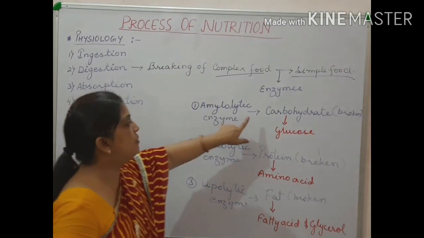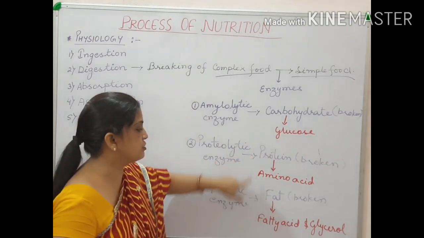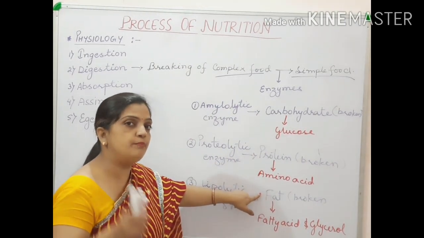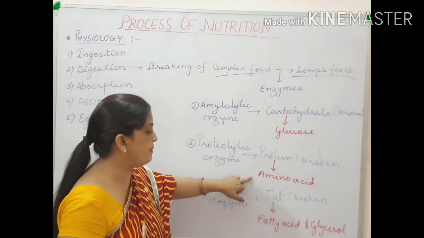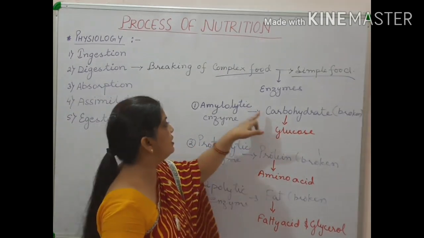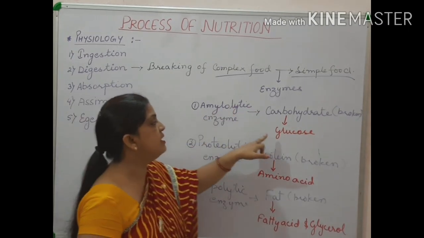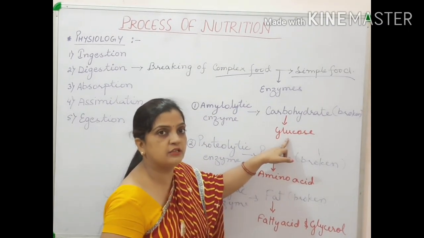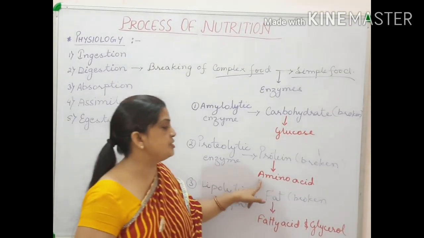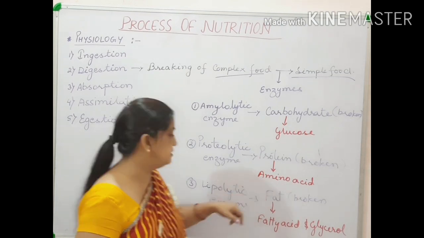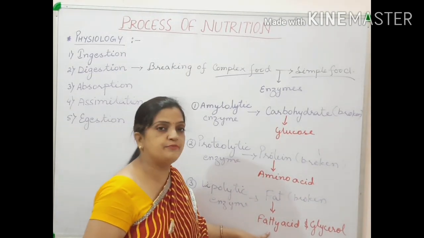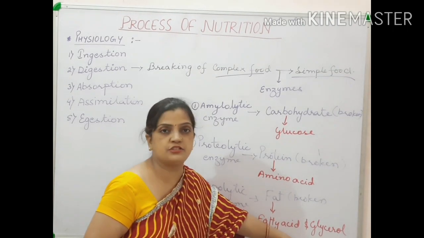So these are the complex. With purple color I have written this is complex. Carbohydrate, protein and fat are the complex food material. Glucose, amino acid, fatty acid are the simple food material. So carbohydrate with the help of amylolytic enzyme is changing into simple food material glucose. Protein with the help of proteolytic enzyme is changing into simple food material amino acid. Fat with the help of lipolytic enzyme is changing into simple food material, fatty acid and glycerol.